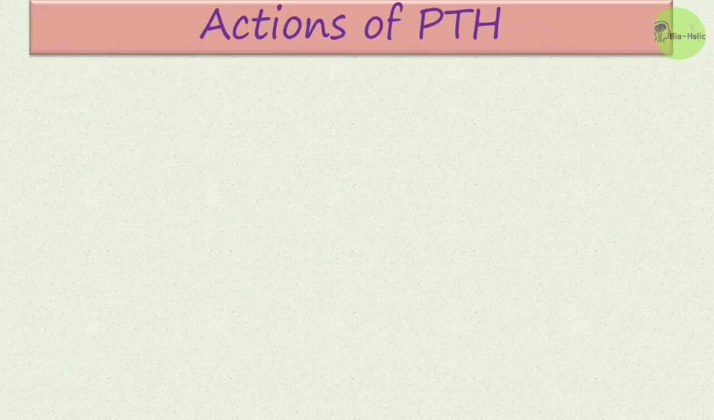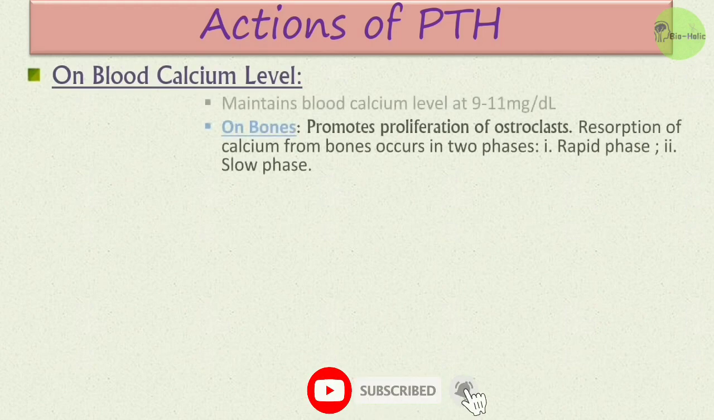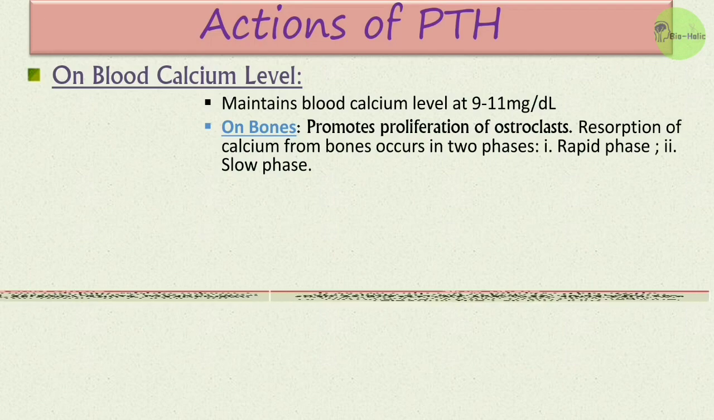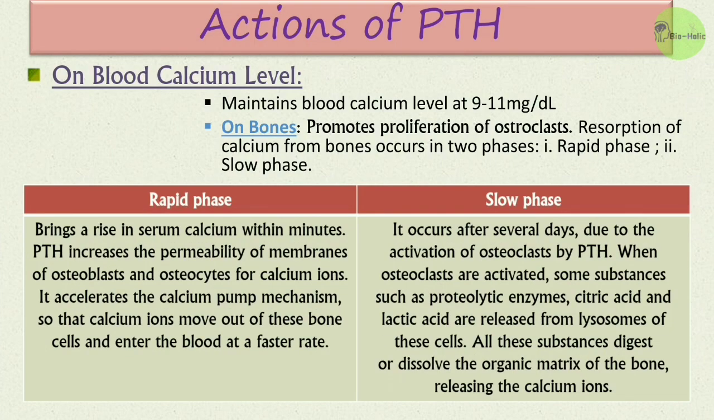Now coming to the functions of parathyroid hormone. Its main function is also to regulate the blood calcium level at 9 to 11 mg per dl. And on bones, PTH promotes proliferation of osteoclasts. Resorption of calcium from bones occurs in two phases, the rapid phase and the slow phase. In rapid phase, it brings a rise in serum calcium within minutes. PTH increases the permeability of membranes of osteoblasts and osteocytes for calcium ions. It accelerates the calcium pump mechanism so that calcium ions move out of these bone cells and enter the blood